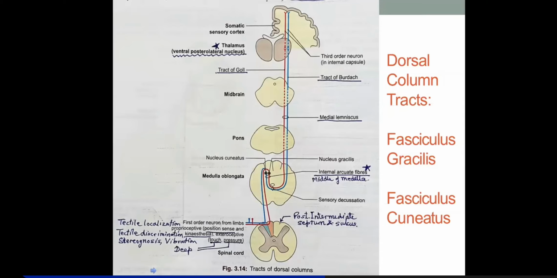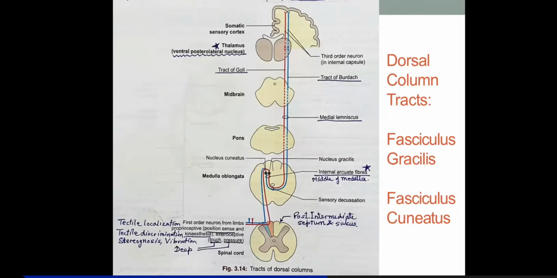Remember, so proprioceptive sensations and exteroceptive sensations of touch and pressure will ascend through medial lemniscus, passing through the pons and midbrain, and they will relay in the ventral posterolateral nucleus of thalamus.